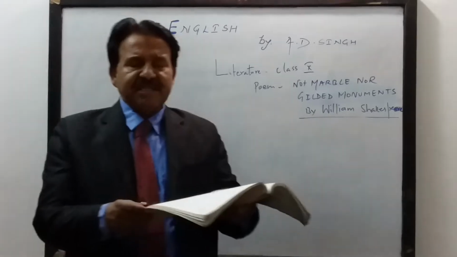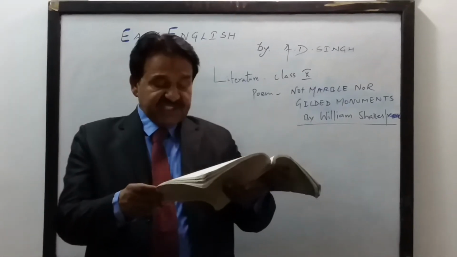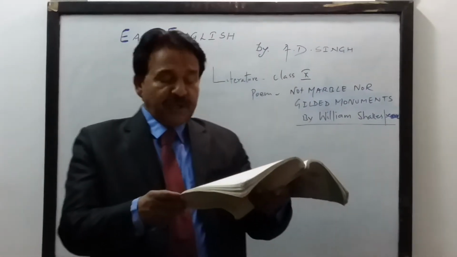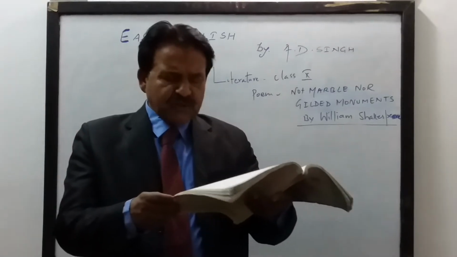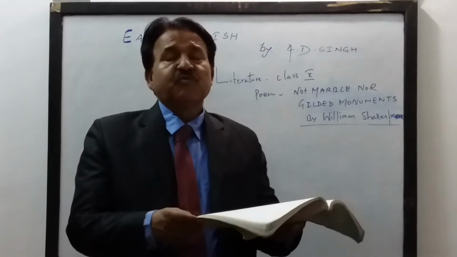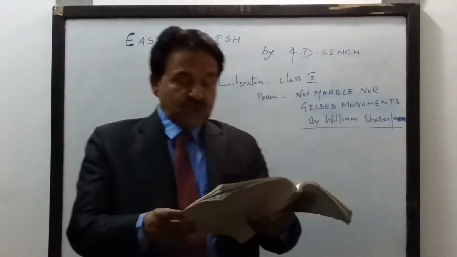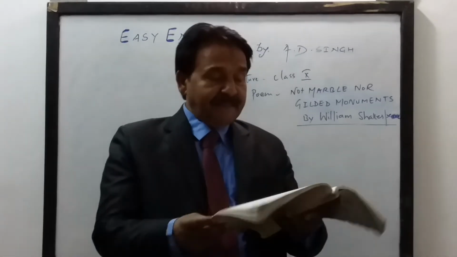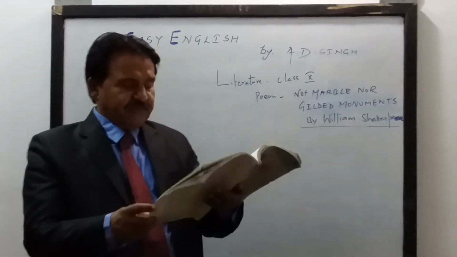And the couplet emphasizes poetry that immortalizes our friend's love. So now the whole poem is divided into 4 different parts.